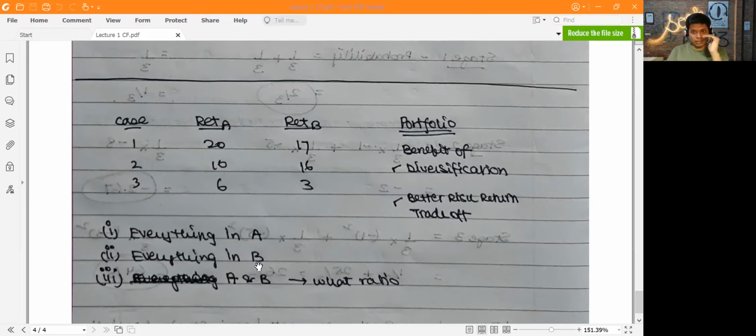If I had only A, and A went down, I was in a loss completely. But in this case, even if A goes down, half of my money, let's say, is invested in B, and if B even stays stable, half of my money is saved. So that's the benefit of diversification, and you get a better risk return trade-off. In what ratio would you invest in A and B? That is what sir will cover in the next class.